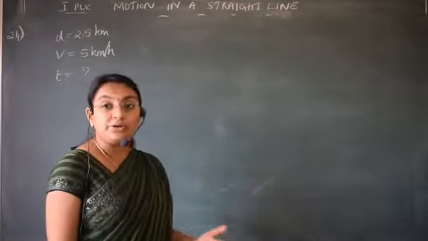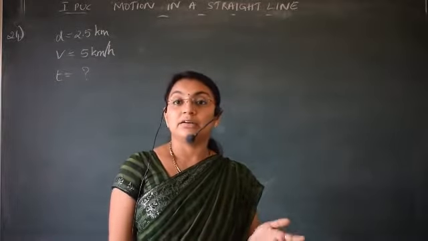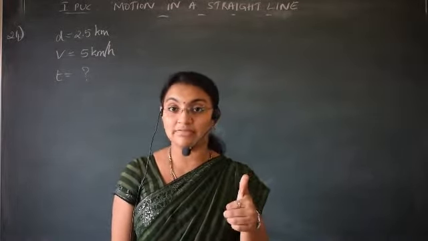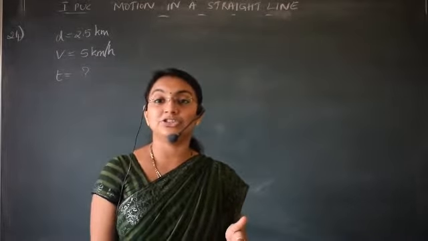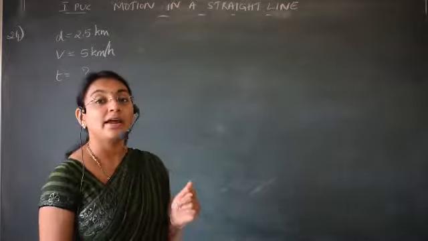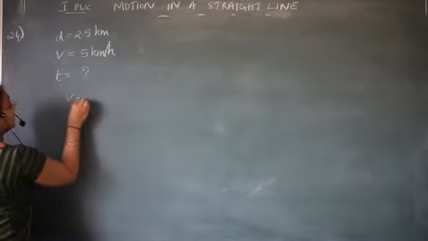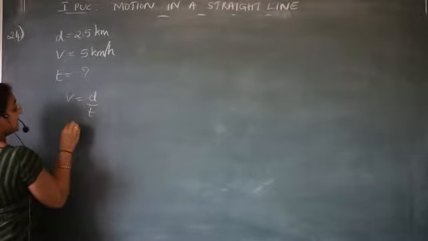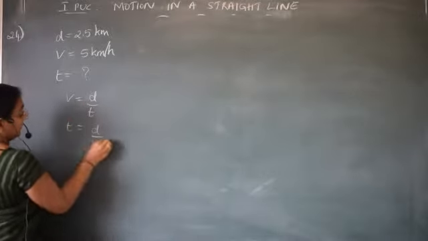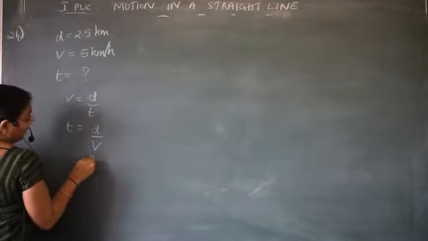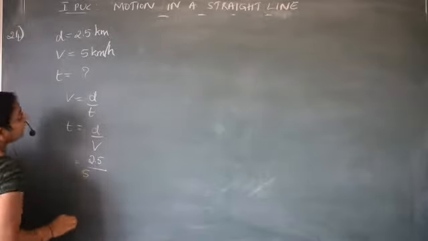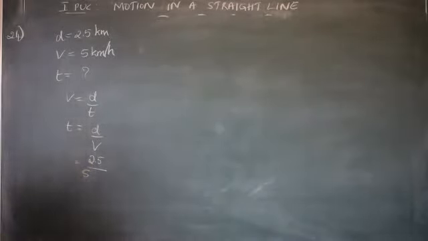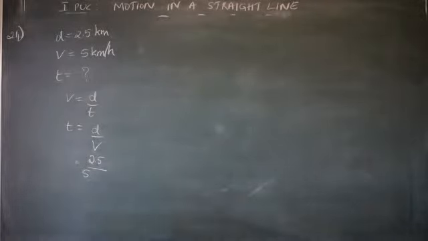We know the distance traveled, and we know the velocity. Then can't we calculate the time? Yes, by using the relation velocity is equal to distance by time, that is V is equal to D by T. So I can say T is equal to D by V. What is the distance? 2.5 divided by V, 5 kilometer per hour it is written here. So in terms of hour you will get the answer.